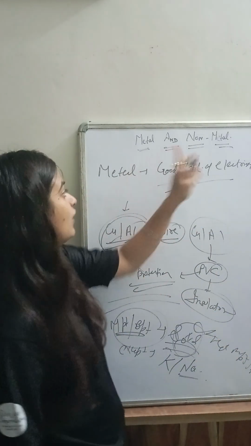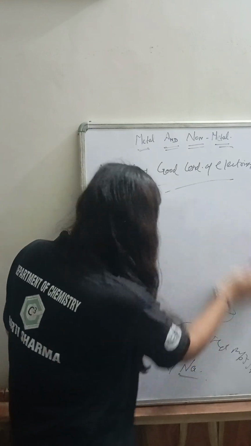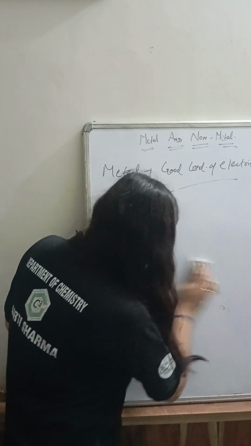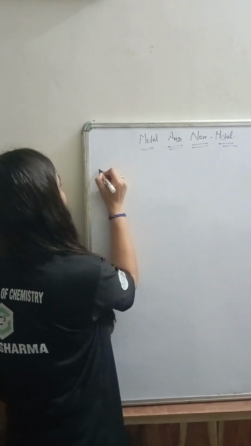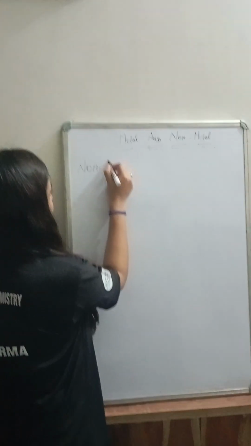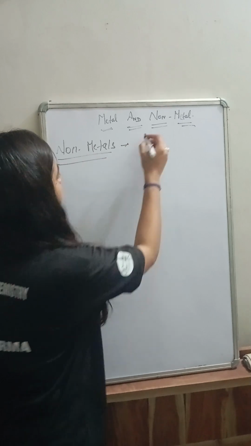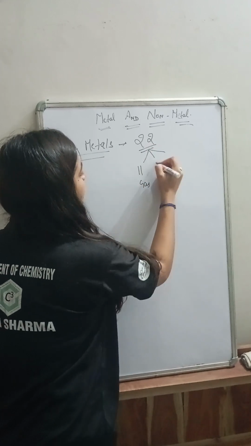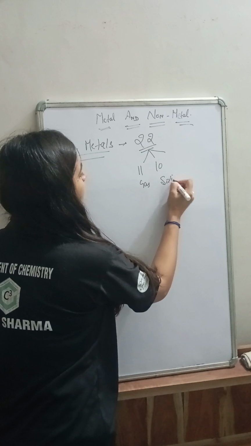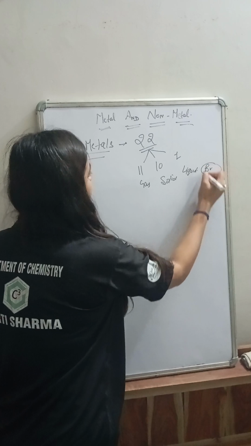Here metals are complete. Now we will discuss the non-metals. I hope you understood the metals. In total there are 22 non-metals, of which 11 are gases, 10 are solids, and 1 is liquid, and that liquid is bromine.